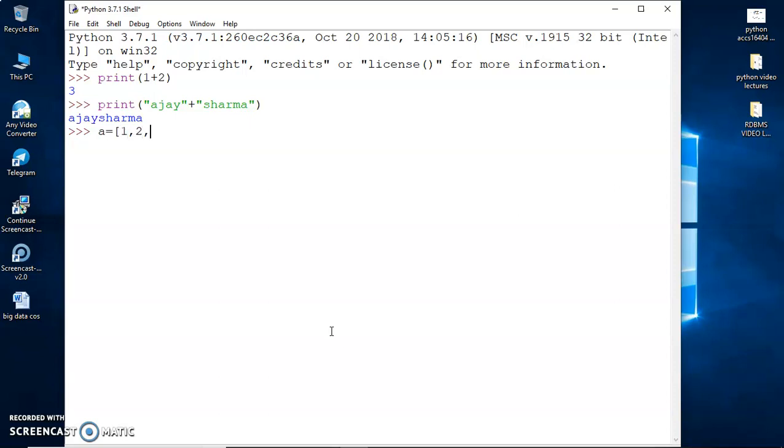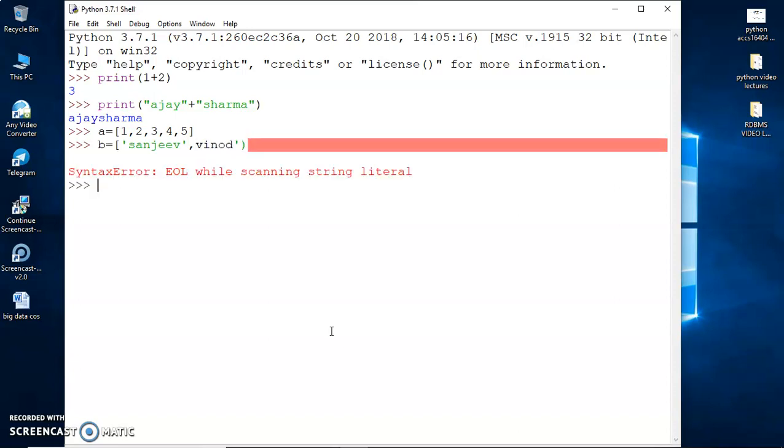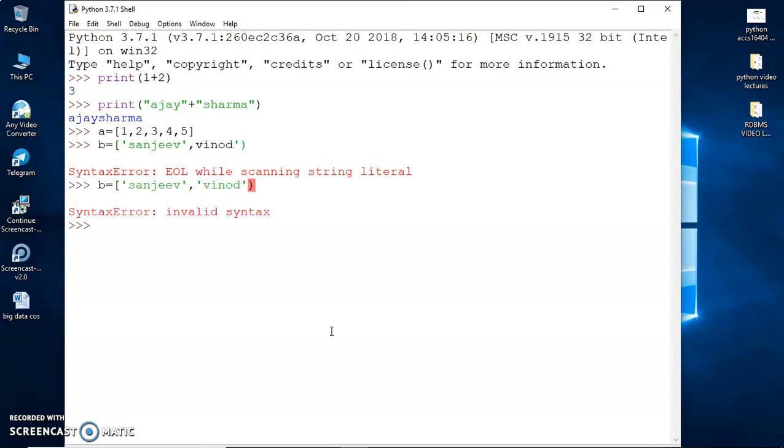For example, if I've got these lists with me, list A and list B, and if I print the sum of these two lists, obviously you see that the two lists are concatenated. That means the plus operator behaves differently under different circumstances.